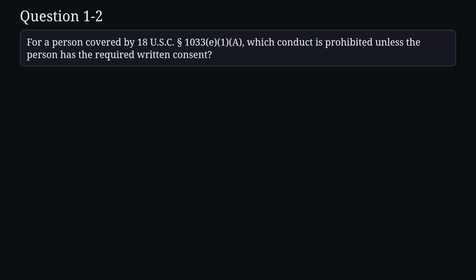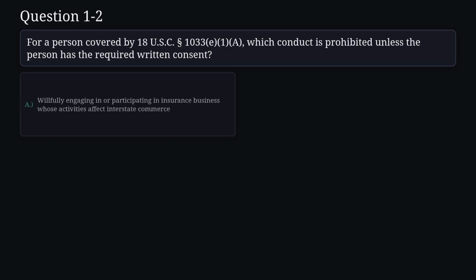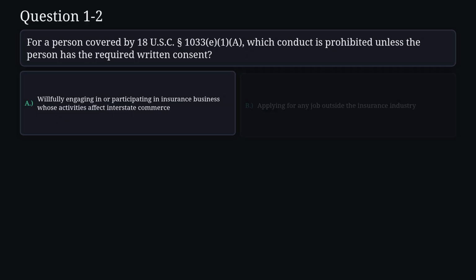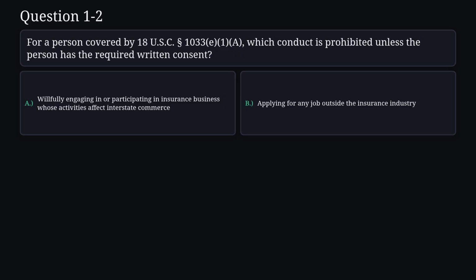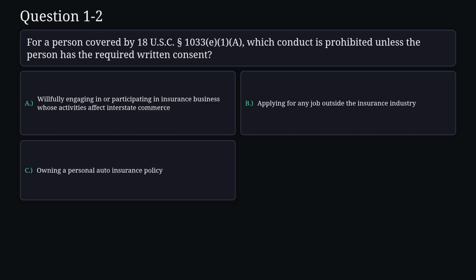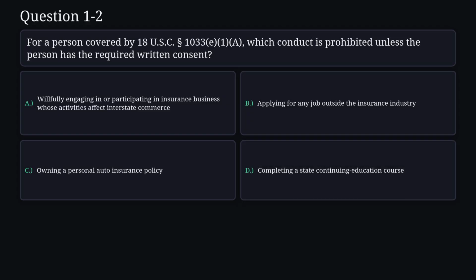Question 2. For a person covered by 18 U.S.C. Section 133, subsection E, paragraph 1, clause A, which conduct is prohibited unless the person has the required written consent? A, willfully engaging in or participating in insurance business whose activities affect interstate commerce. B, applying for any job outside the insurance industry. C, owning a personal auto insurance policy. D, completing a state continuing education course.